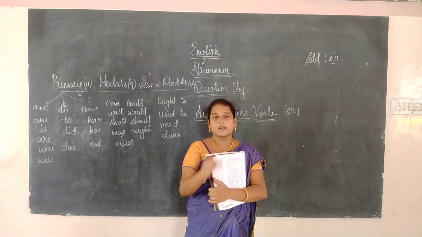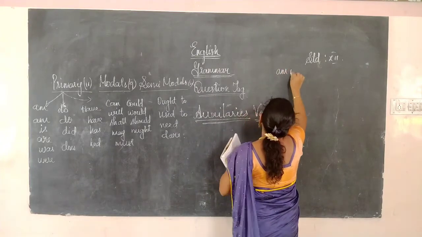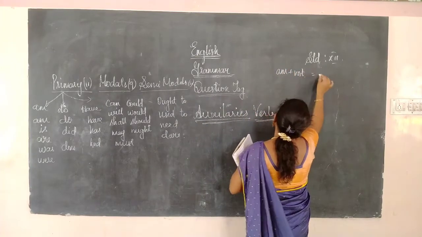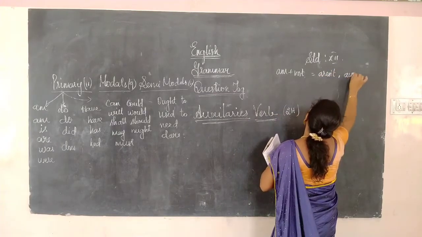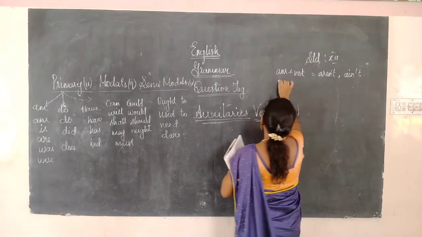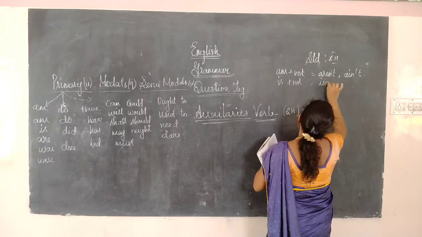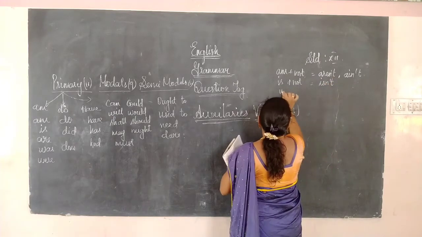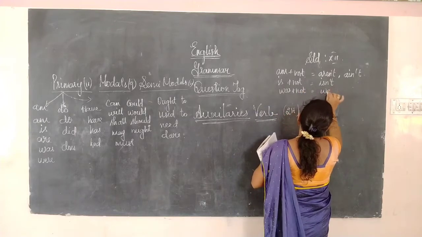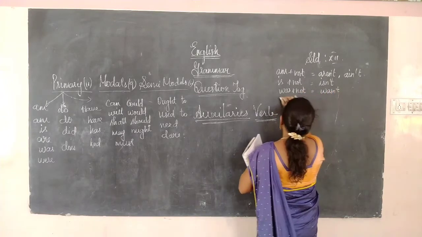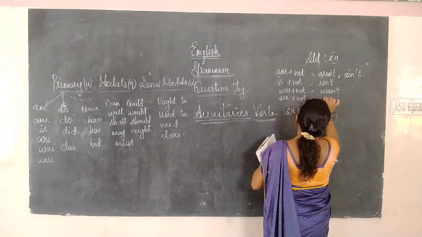Contradictory form means the shortened form. For example, am plus not, we write as aren't or ain't. Then is plus not, we change into isn't. Was plus not, wasn't. Are plus not, aren't.